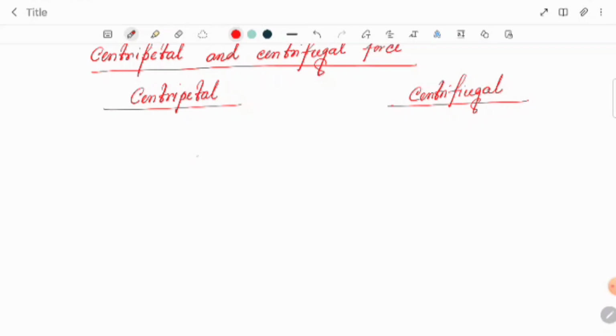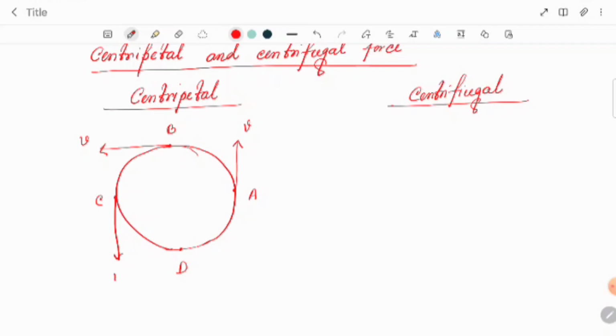We know that whenever any body is moving in a circular path, at each and every point it is changing its direction. Right? We have seen the four positions, suppose here A, here is B, here is C, here is D. So in this position the direction of motion is in this way, C this way, D in this direction, right?